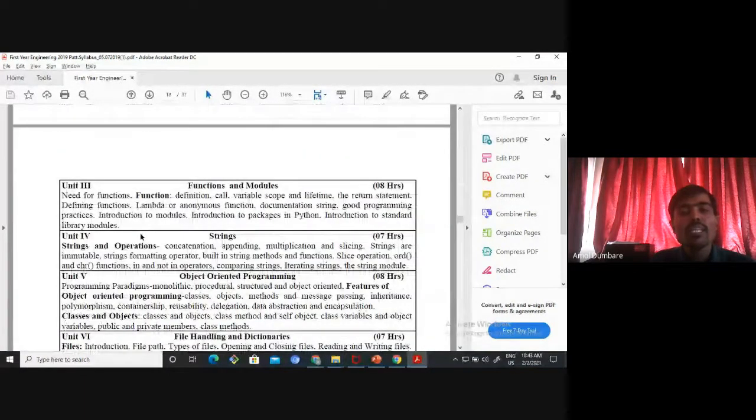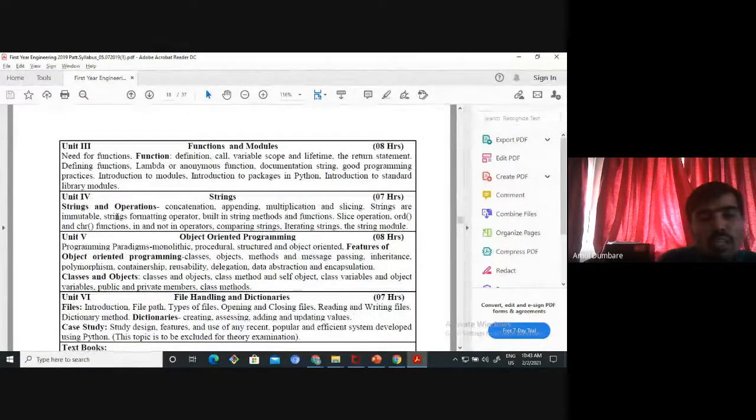Unit number 3, functions and modules. So what is the need of a function, what is a function, how to define a function, what is a lambda function. All this will be discussed in unit number 3. Now unit number 4, strings and operations. Strings are one part of your programming. For that you have to cover concatenation, appending, multiplication, all these basic parts will be covered in the string chapter. Okay, also different functions regarding strings.